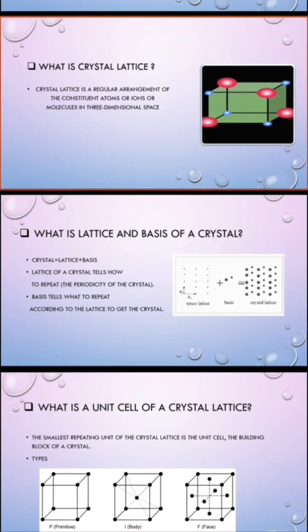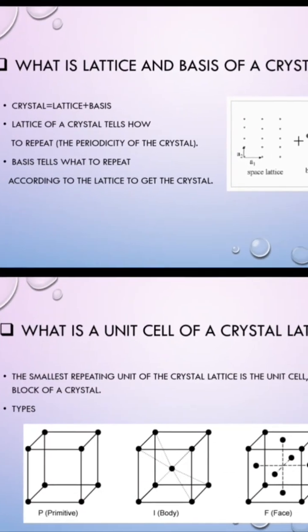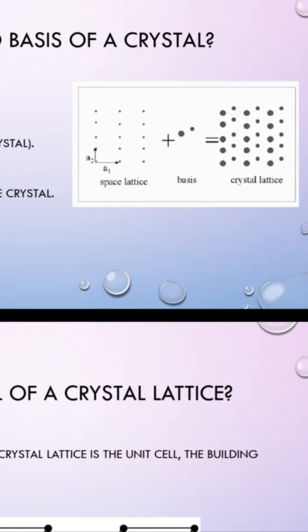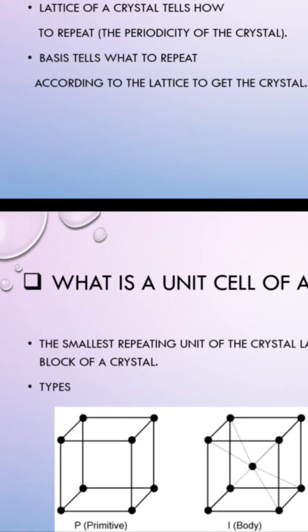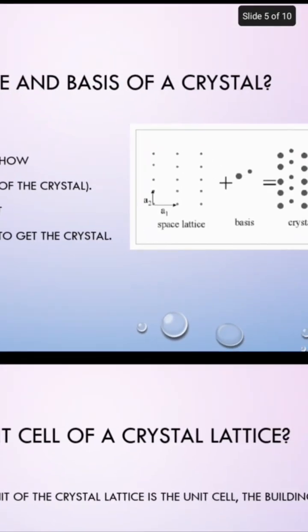Generally, to form a crystal, both lattice and basis are required. So now we will know what is lattice and basis of a crystal. Here in this picture we can see the space lattice plus basis together forming a crystal lattice. The lattice of a crystal tells how to repeat the periodicity of the crystal. So lattice tells how to repeat the atoms, that means these points are the lattice points, which tell how the atoms are repeated throughout the volume.